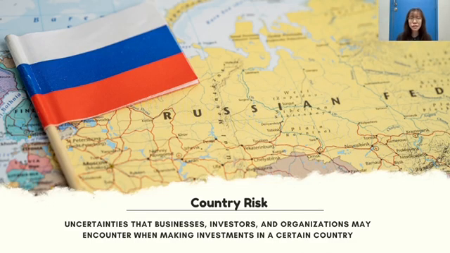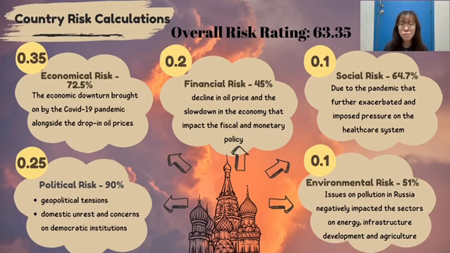Concluding, country risk refers to uncertainties that businesses, investors, and organizations encounter when making investments in a certain country. In 2020, three main activities greatly affected the country risk of Russia, which are the oil price, the pandemic, and the Ukraine war, whereby the economic, political, and financial sectors were greatly affected. Thus, the weights of these three sectors will be 0.35, 0.25, and 0.2 respectively.